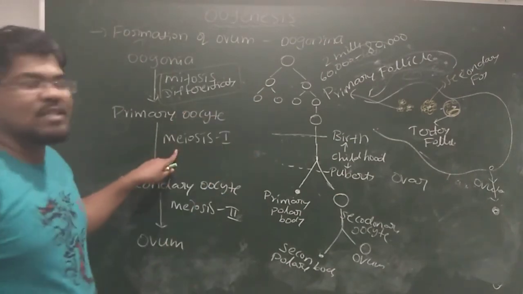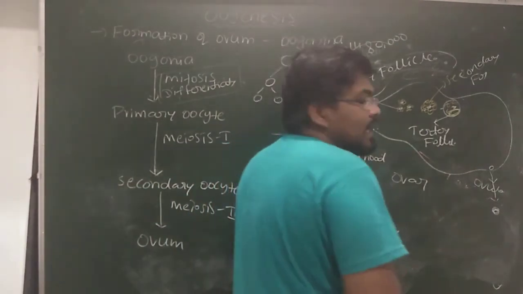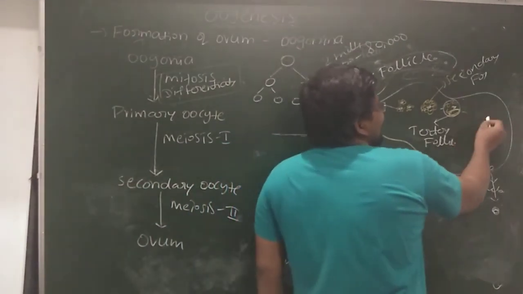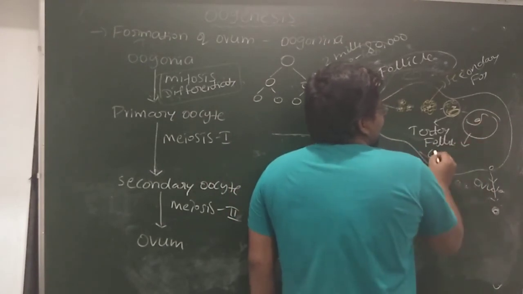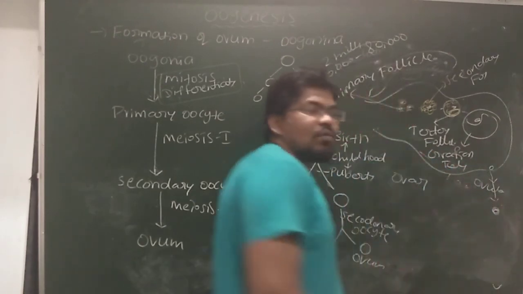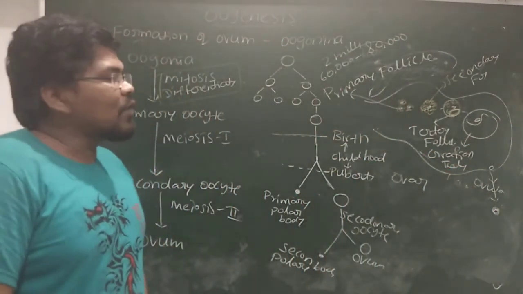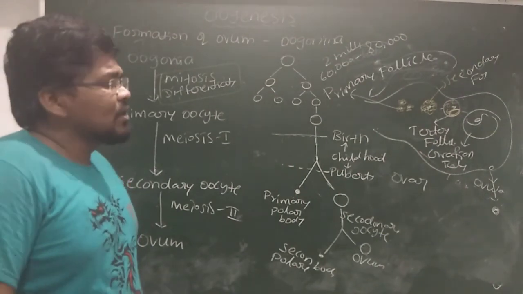After the formation of the tertiary follicle, which leads to the formation of the secondary oocyte. Now this tertiary follicle becomes a mature follicle, called the Graafian follicle. Next, the ovum is released from the Graafian follicle and the ovary. At which stage? At the secondary oocyte stage.